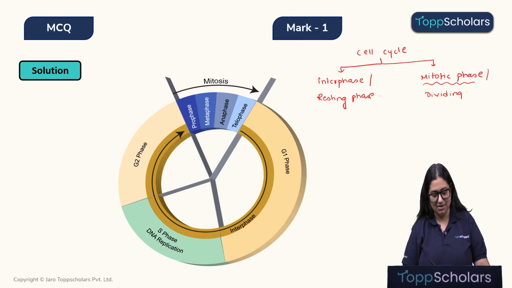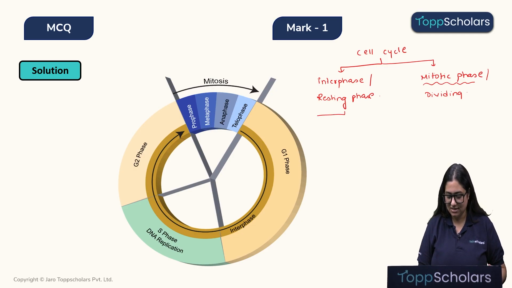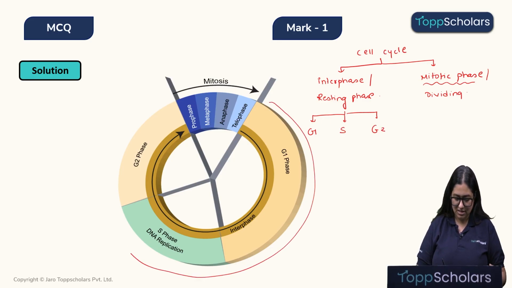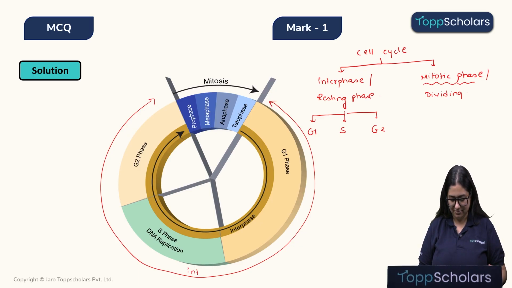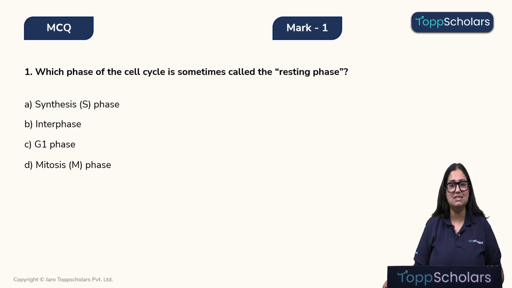If we can see in this diagram over here, children, the interphase consists of further three more phases. That is the G1 phase, the S phase and the G2 phase. So, everything from here, children, you can see from here, this entire is the interphase. Okay, so here we can see in the interphase, there is a G1 phase, there is a S phase and there is a G2 phase. Alright, so the correct answer is the option B, that is interphase. Alright students, now let's move on to the next question.